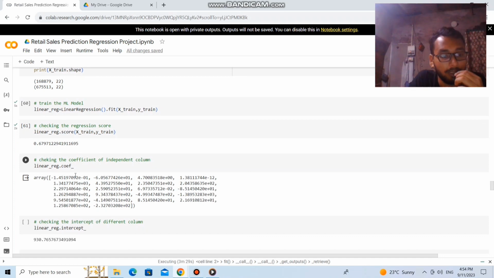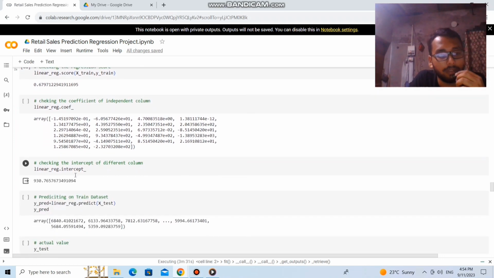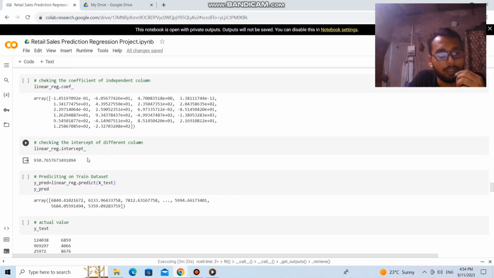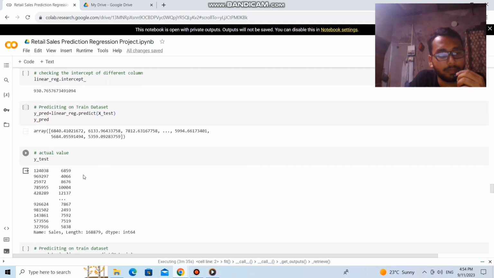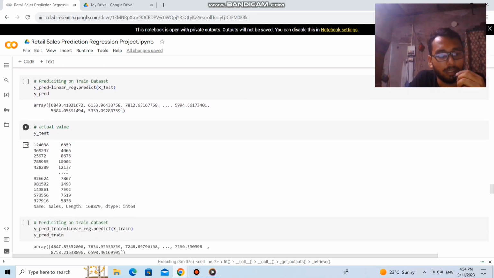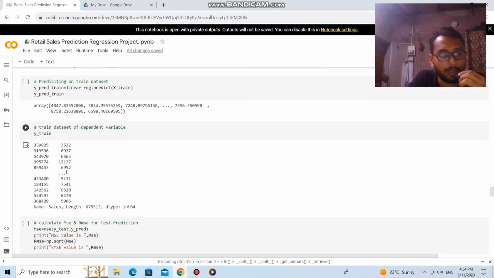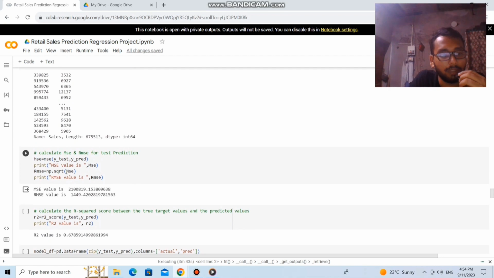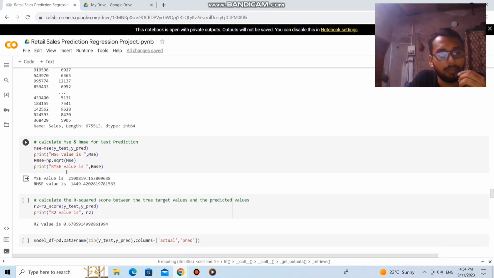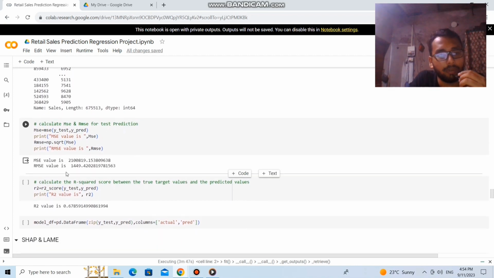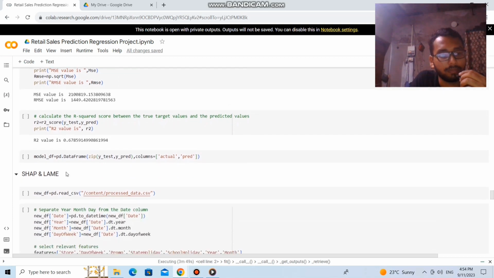Here is the linear regression coefficient and the intercept, and here we are predicting the y value, and then we calculate the MAE and RMSE for the test prediction.